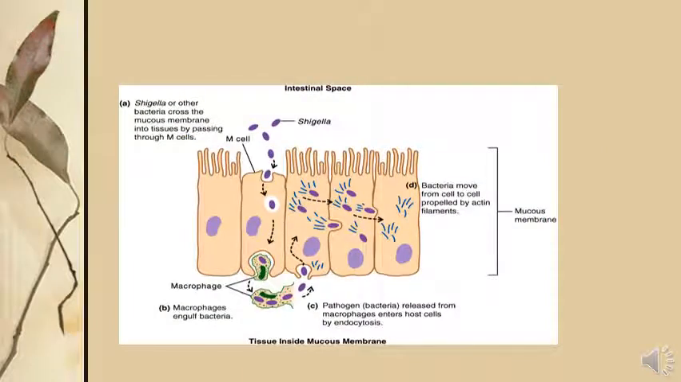In this diagram you can easily observe and learn about the transmission, adherence, and penetration of Shigella. In purple color, you can see Shigella gets attached to the M cells, and when attached, they penetrate inside the cells. After penetration they multiply and invade the surrounding cells. So this is the pathogenesis of Shigella. Thank you so much.